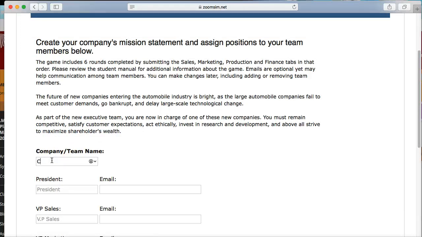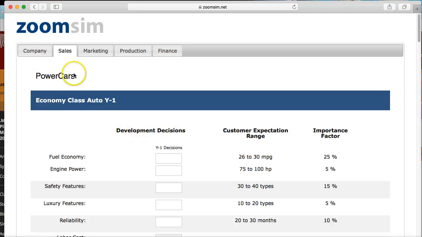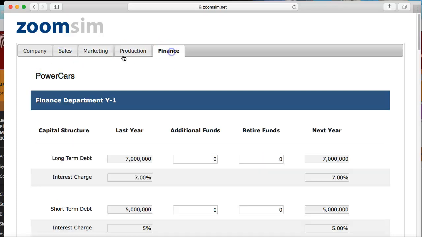Let's see. Power Cars. And then take the role as the president. That's the only role you have to take. Once you're done, you want to hit Submit Company Data. Now you're ready to start the simulation. You have the name of your team. You can name your team anything you want. Then you have to complete sales, marketing, production, and finance for round one.